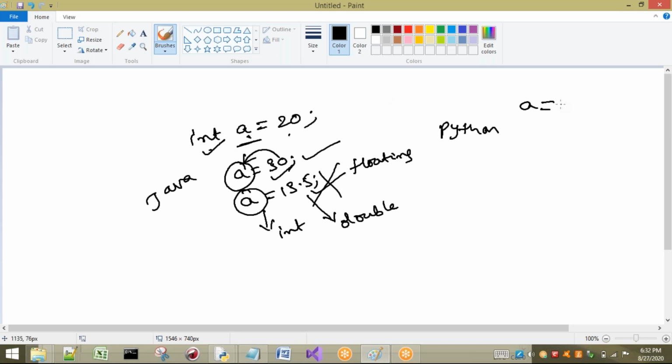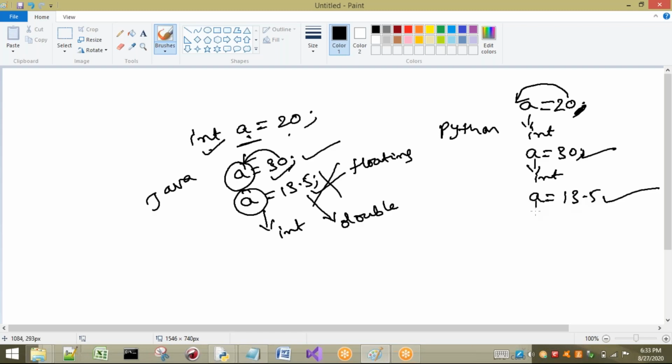But now here in Python, I am going to write A equal to 20. Sorry, semicolon is not there in Python. We will see that later. So A equal to 20. What happens here? Now A becomes int type. After that, in the same program, I am going to modify it as 30. It is also valid because A is int type. Now also A is int type. But if I want to make it a float, 13.5, it is also valid in Python,